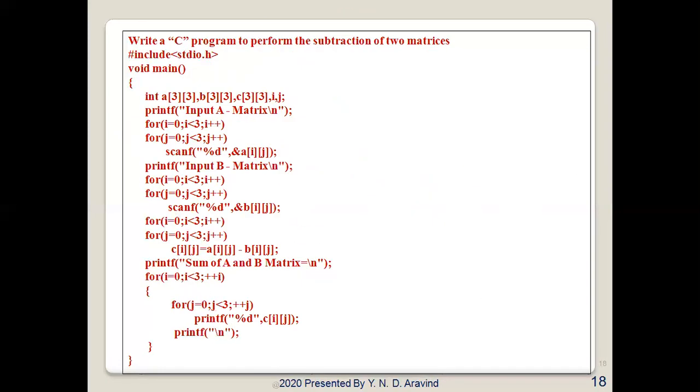Now let us see the similar program for subtraction. The only difference between addition and subtraction is that instead of the plus you will have the minus symbol. Then we can do subtraction.